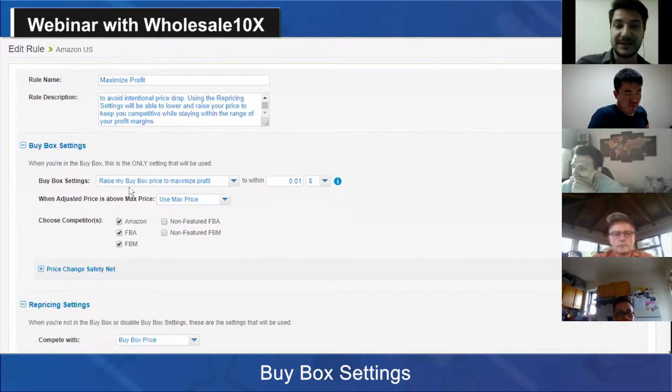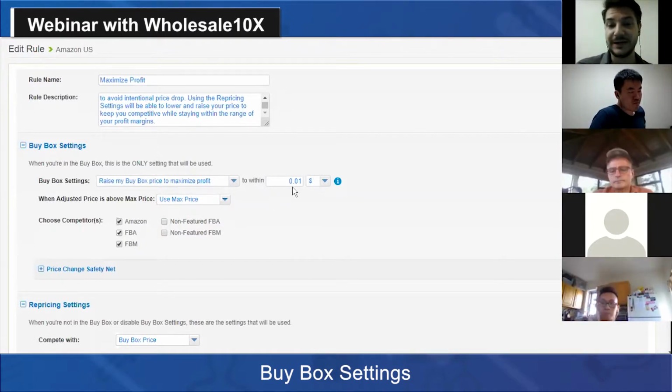Right now, the buy box setting is set to raise your buy box price to maximize the profit. And "to within" means you're going to go closer to the next seller. So for example, if you win the buy box at $10 and the next FBA seller is at $12, the way it's set right now, the system is going to put you at $11.99. So basically it's going to go closer to the next seller and undercut that seller by 1 penny.